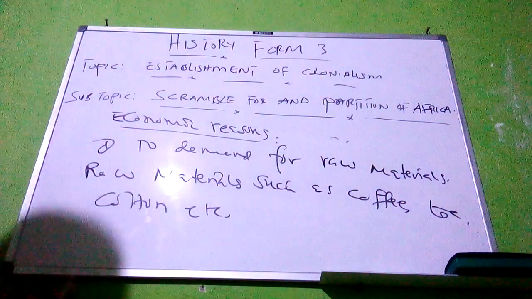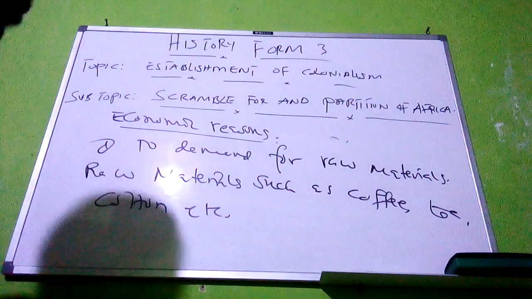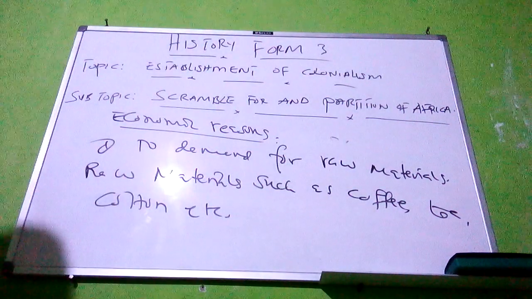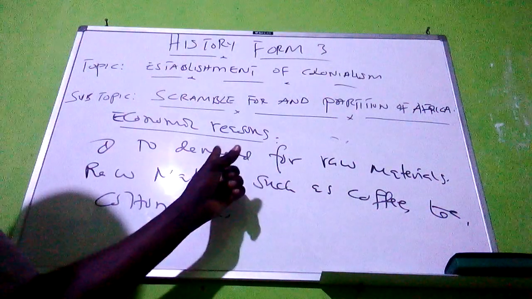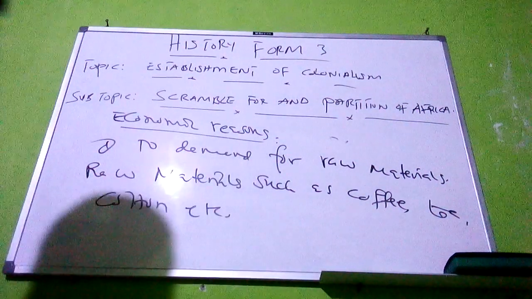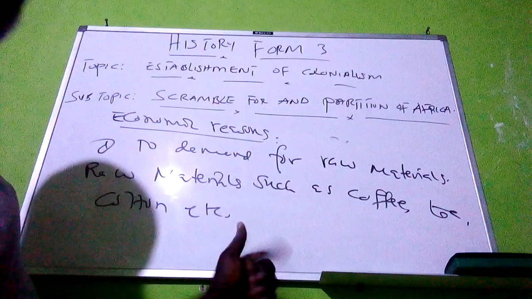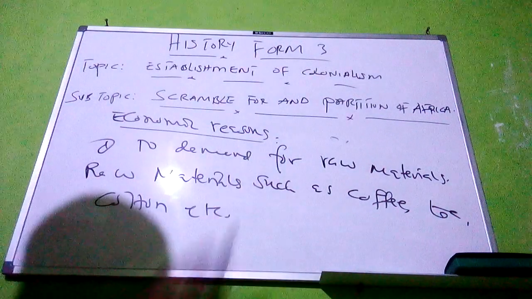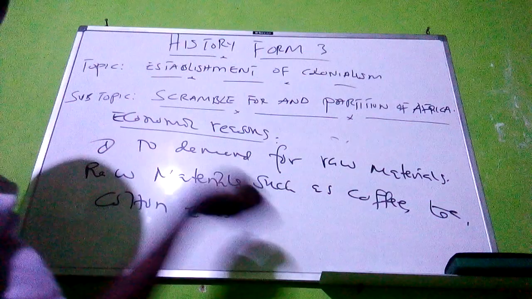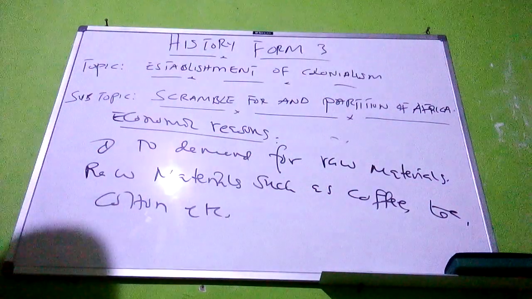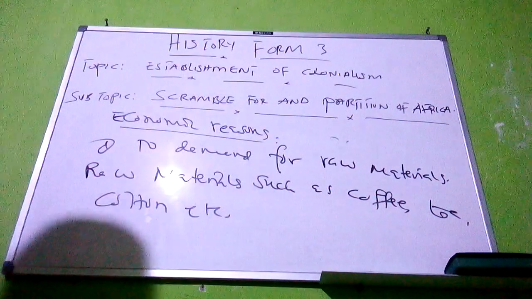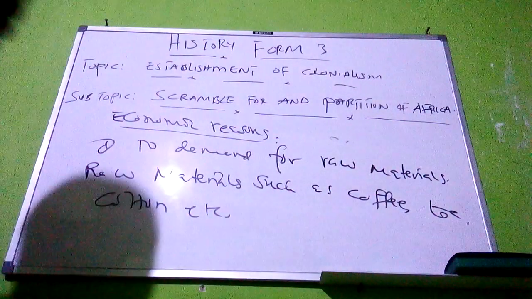So the demand for raw materials caused them to come to Africa to search for those raw materials. They came to Africa to establish their plantations to get the raw materials required to feed their industries in their home countries in Europe. That's why they scrambled for and partitioned the African continent during the late 19th century.